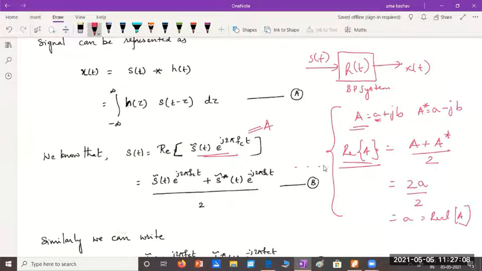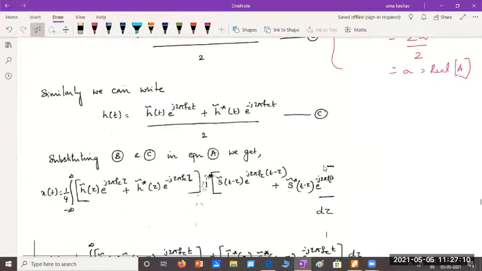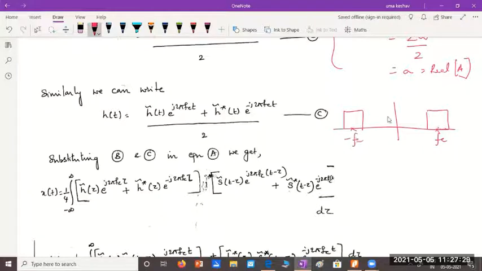Okay. So next, on similar lines, we can represent the impulse response of the system, which is also a band pass signal. Please remember, the impulse response is also a band pass signal in this vicinity of frequency fc. So this is the band pass filter, and the impulse response of the system is also a band pass signal.